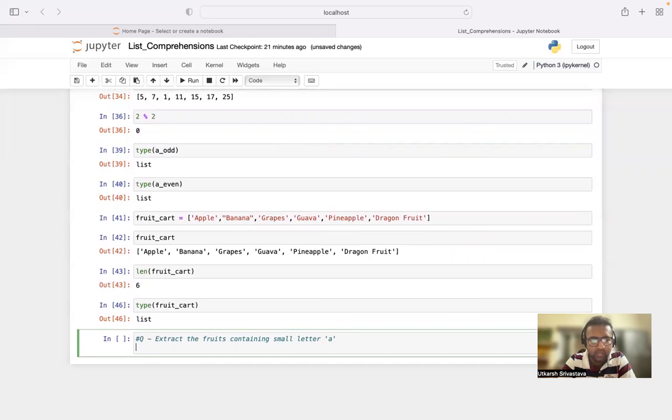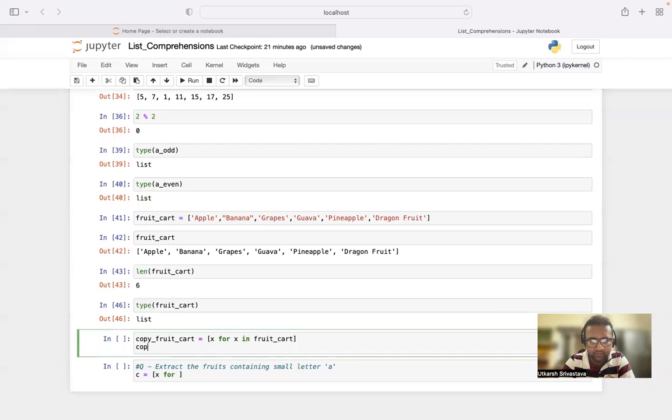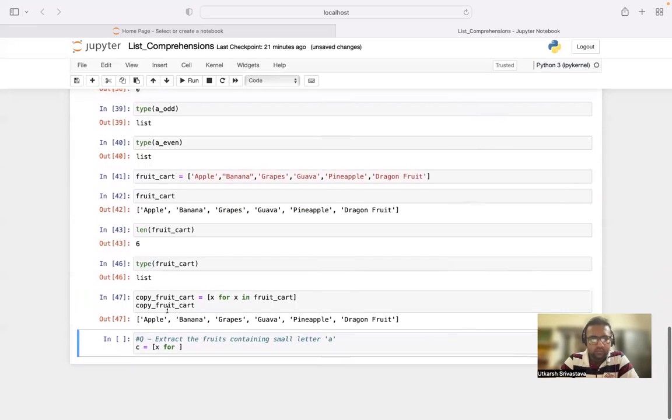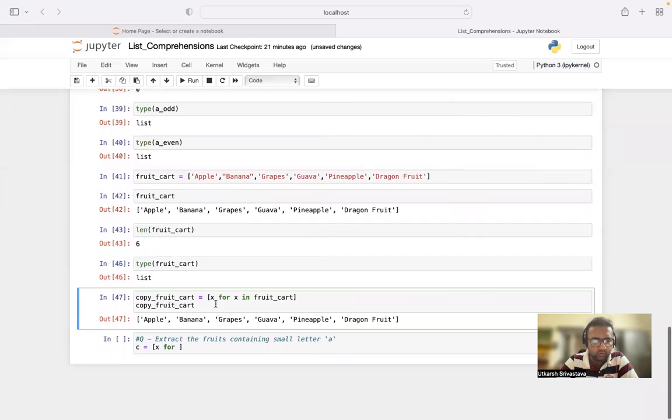Now let me take a variable, let's say c, right? And inside it, what I'll do is write x for x. Now, if I want to copy this list, we'll use the same logic above, right? For x in fruit underscore cart. Let us print it over here itself, right? So this is how we copy the same logic that we used above.